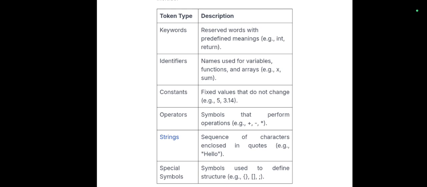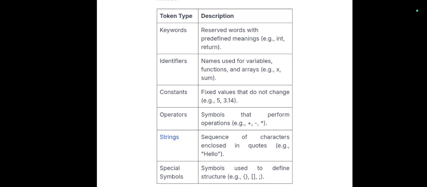The next token type is operator. Operators in C are symbols that perform operations on variables and values. They allow you to manipulate the data and perform calculations. With the help of operators, we can perform any type of arithmetic calculation.